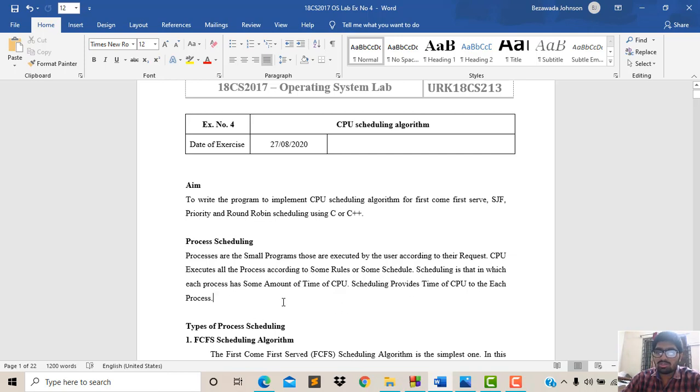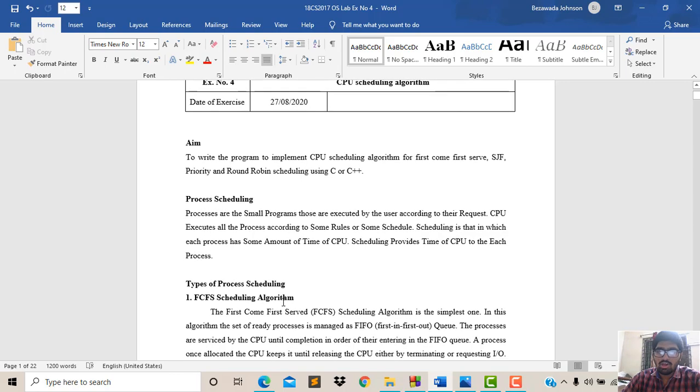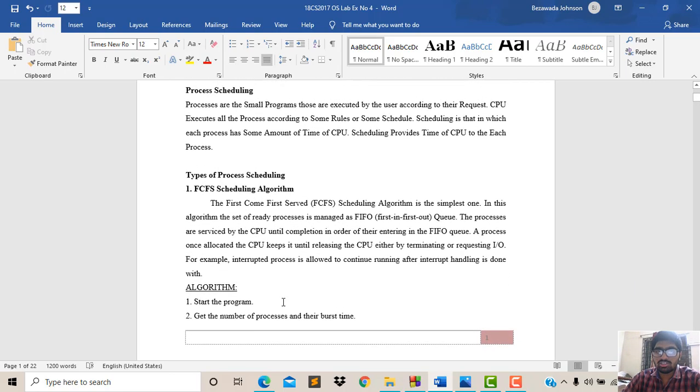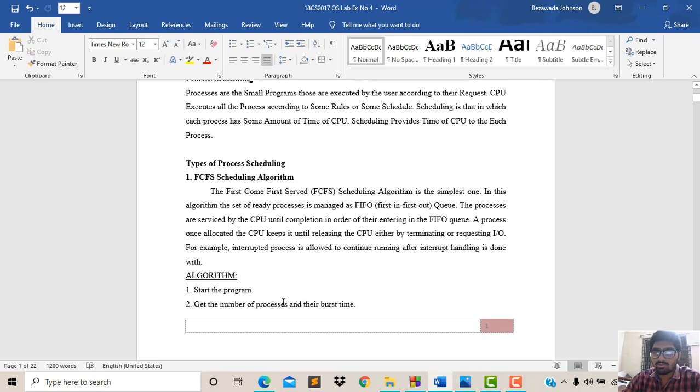Now when the user has given the program, the CPU chooses the algorithm according to the user program, and the process of that algorithm will be assigned a certain amount of time on the CPU. The first algorithm of CPU scheduling is FCFS, that is first come first serve algorithm.